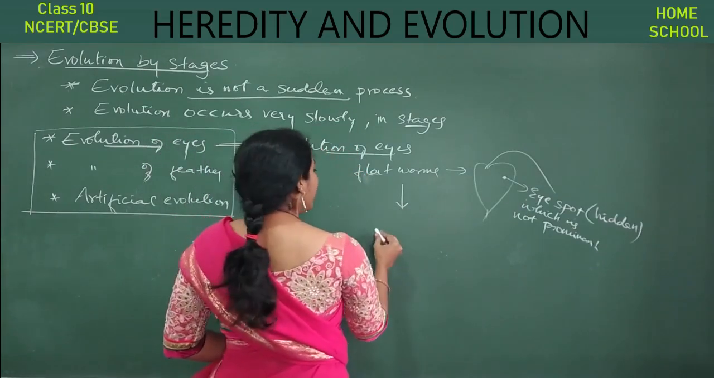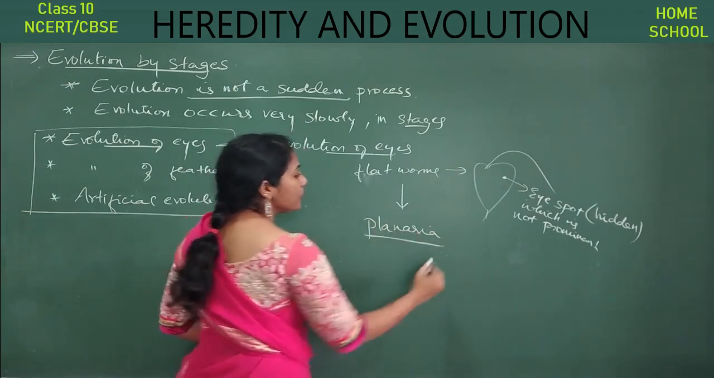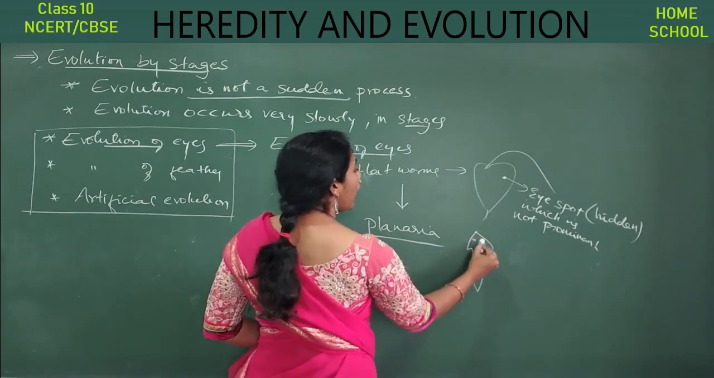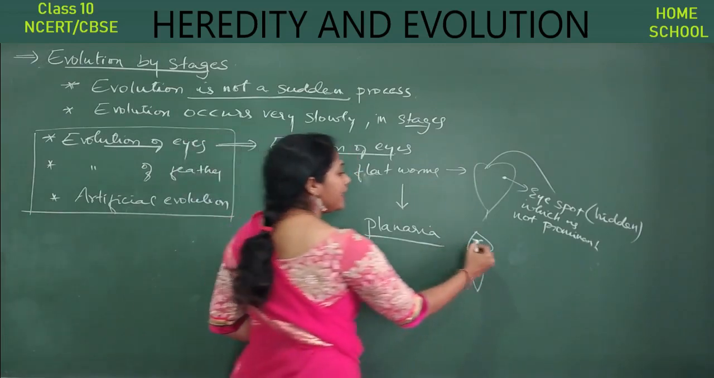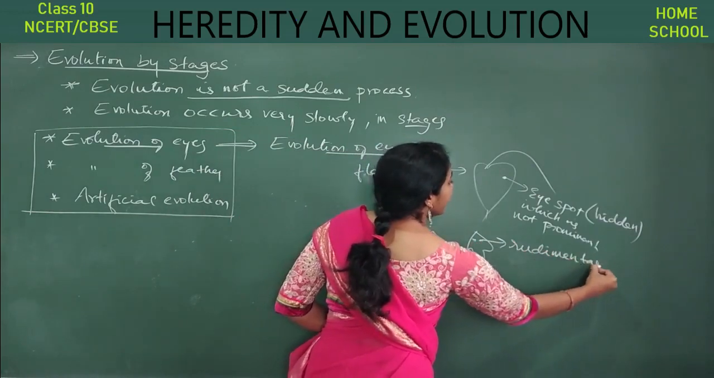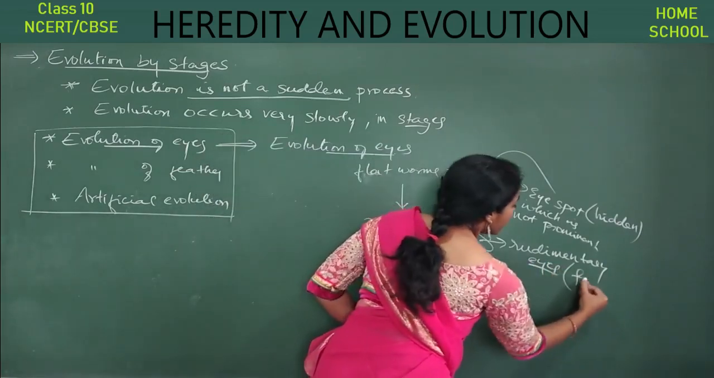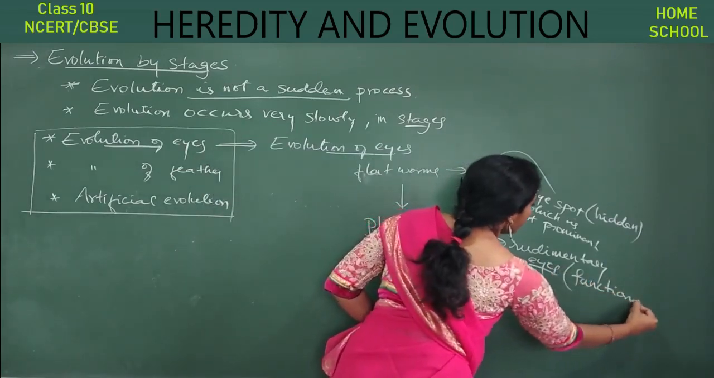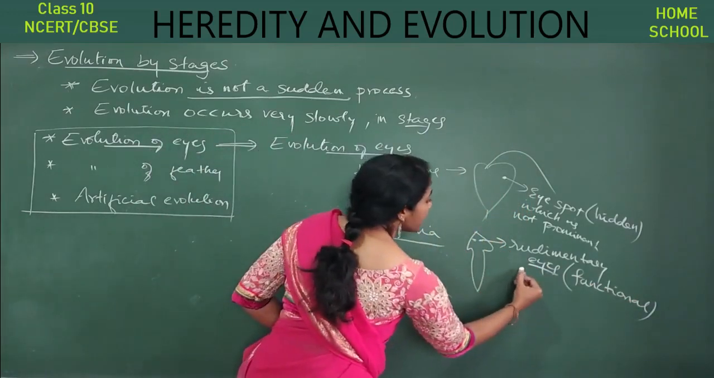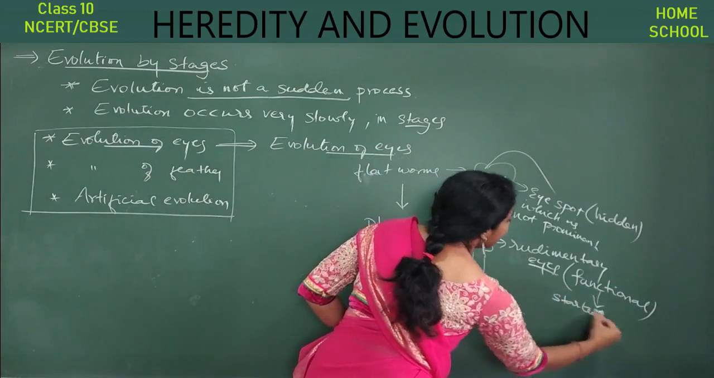we got an organism like planaria. Okay, planaria actually had two dots in its body. Say these were called as rudimentary eyes. Rudimentary eyes. Okay, and these rudimentary eyes have become functional, guys. Like they were doing some function in a body. What is the function they were doing in a body? Started detecting light.